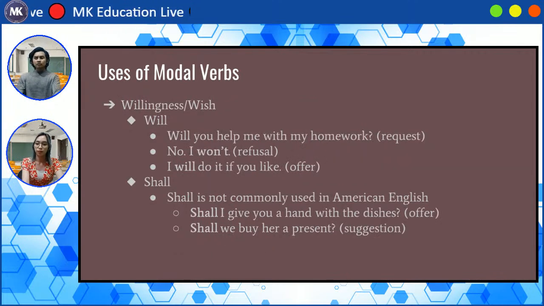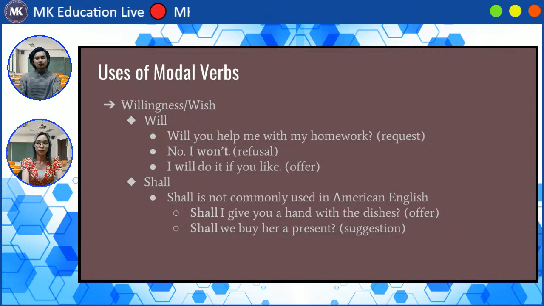So, uses of modal verbs: willingness or wish. Okay, so this will show if you want to, or what you want to happen, what you want to do. So first we have will. Will you help me with my homework? It is a request, a wish to your listener. Also, no, I won't. It is still a wish, but in the negative sense, it is a refusal. Next, I will do it if you like. It's an offer. It's your willingness to help.